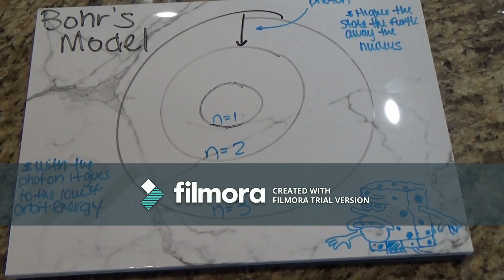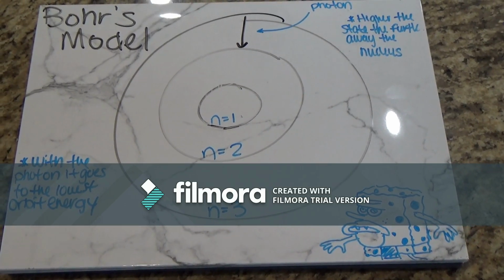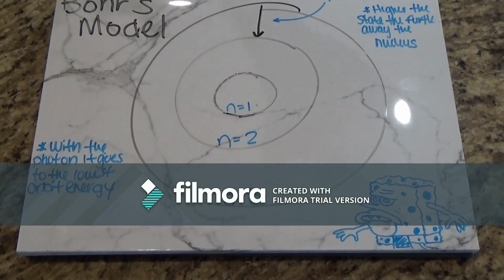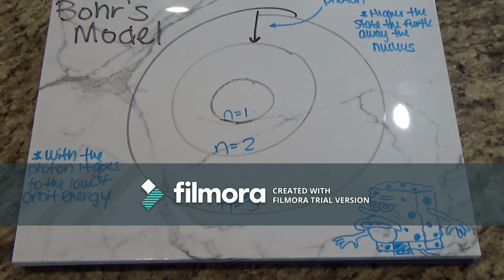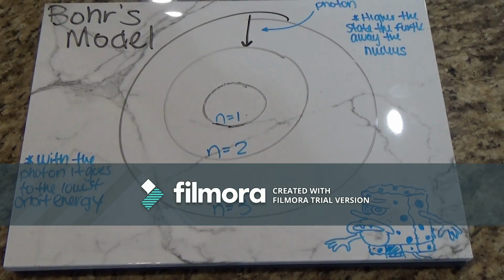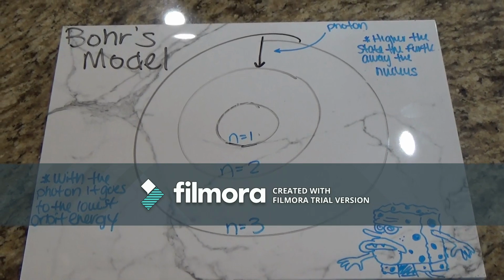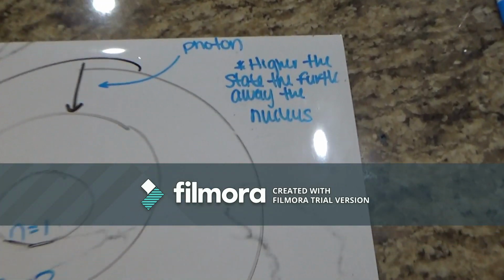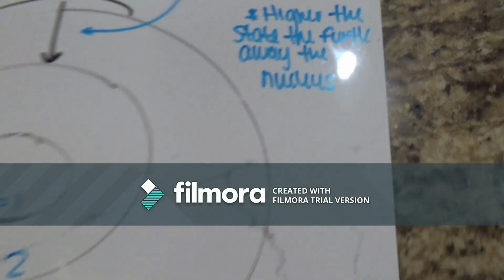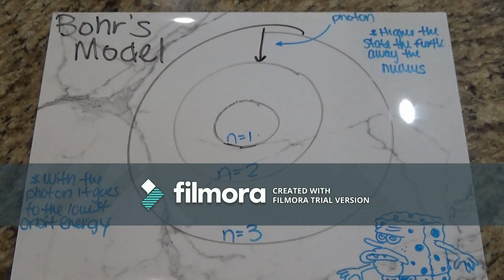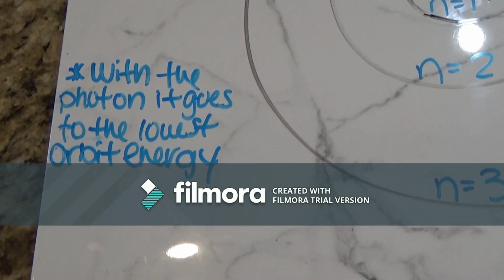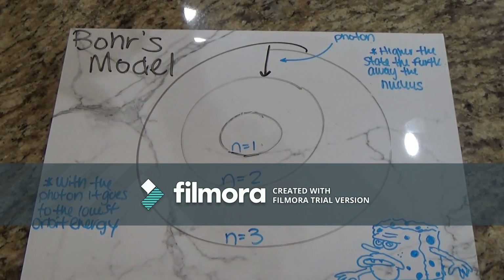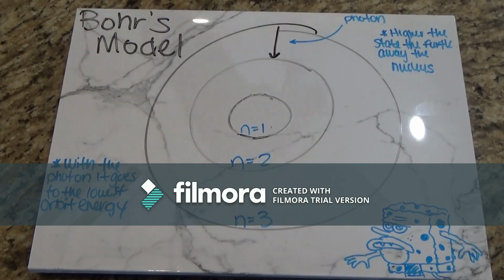Right here is the drawing of Bohr's model. With n equals 1, that would be the first ring of energy, n equals 2 would be the second ring of energy, and n equals 3 would be the highest energy. The highest energy state is further away from the nucleus. With a photon, it goes to the lowest energy orbit. So if it's at the highest energy state, 3, it'll go down to number 2.